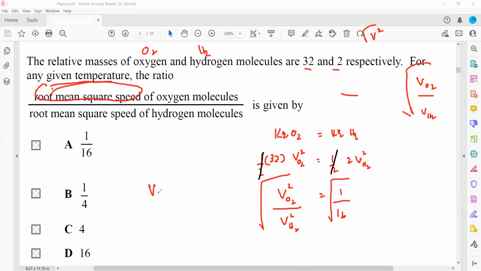The speed of oxygen, which is the root mean square speed here, divided by the speed of hydrogen: the square cancels with the root, and the square root of 1 is 1 and the square root of 16 is 4. So it will be 1 by 4. So B should be the right answer for this question.